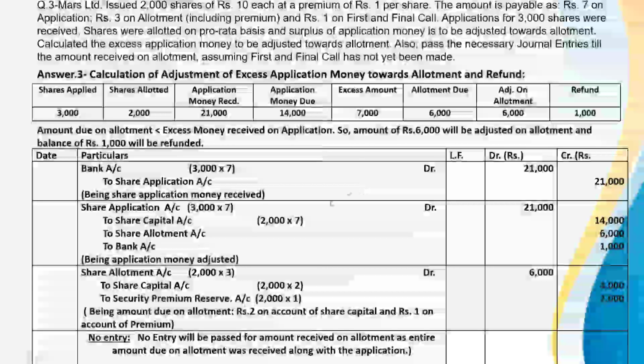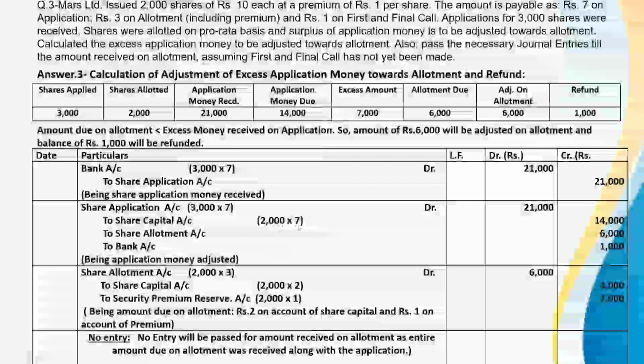The entries will be bank account debit to share application. This is 3,000 applications at the rate of 7 each. This is 21,000. Being share application money received. Share application account debit to share capital, to share allotment, to bank. Share application account debit rupees 21,000 to share capital.